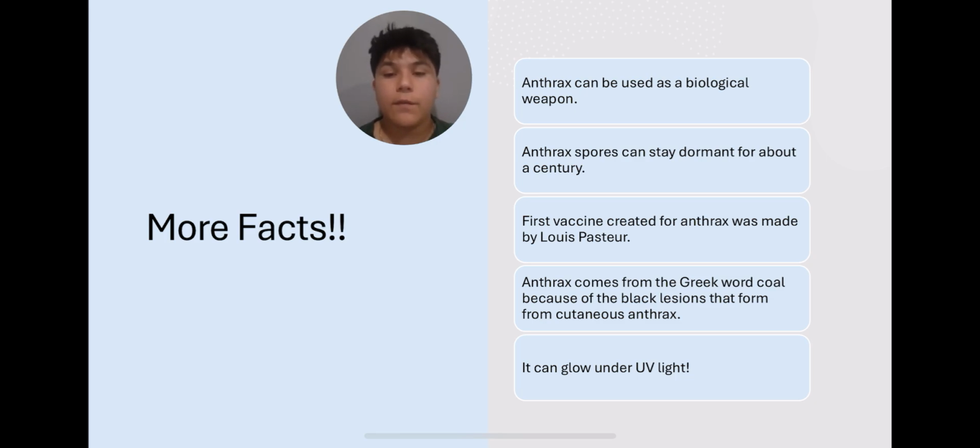The third one being that the first vaccine created for anthrax was actually made by Louis Pasteur. The fourth fact being that anthrax comes from the Greek word for coal, because of the black lesions that form from cutaneous anthrax. And the final fact being that anthrax can actually glow under UV light. This makes it very easy for scientists to identify and locate anthrax.